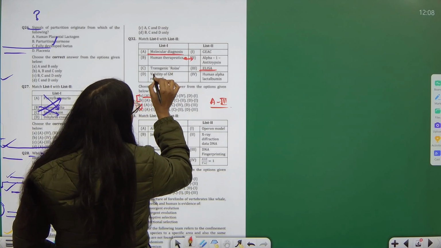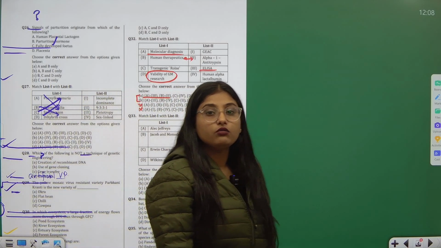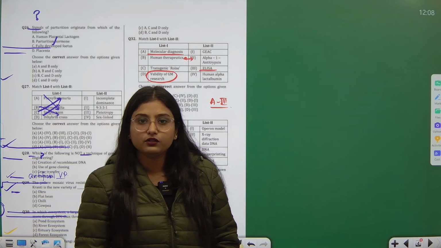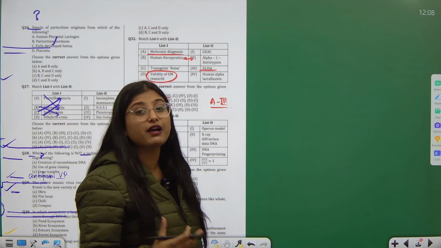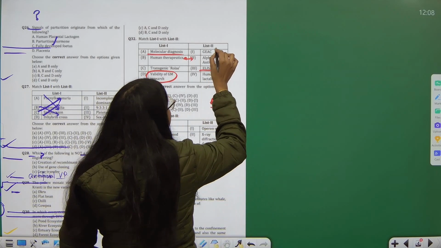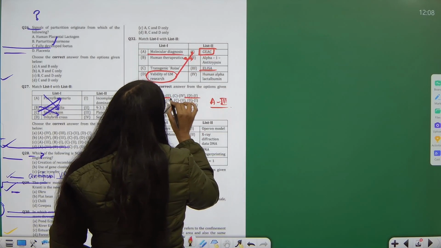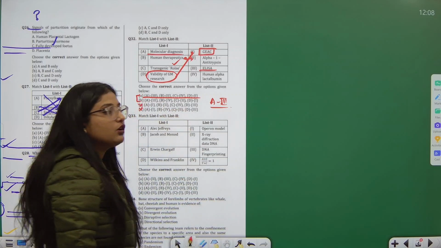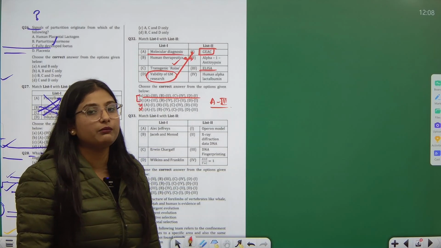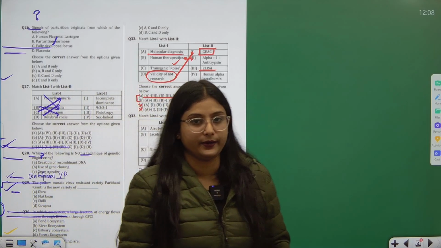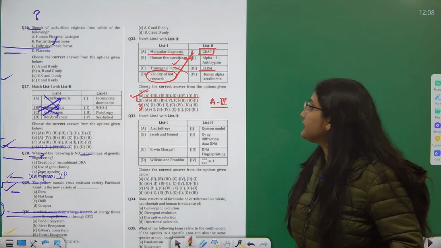Then validity of GM research. Whatever researches have been made genetically are approved or validated by an organization called GEAC. So D first. And transgenic Rosie was a cow that was produced with human alpha-lactalbumin to produce better milk. So C fourth. So A part is the correct answer.